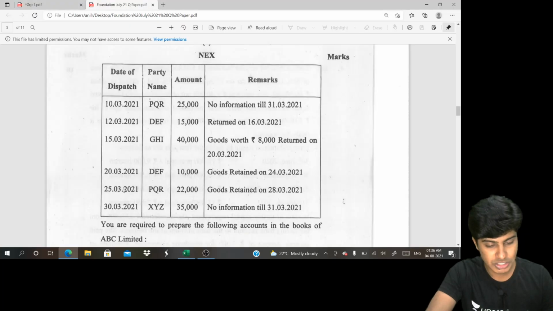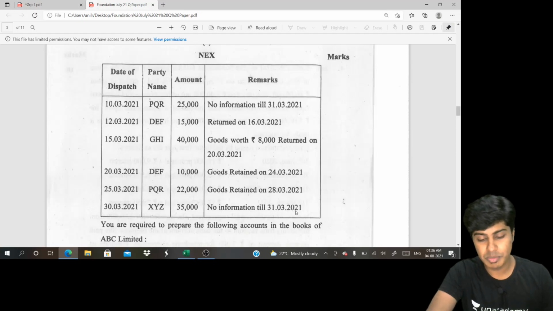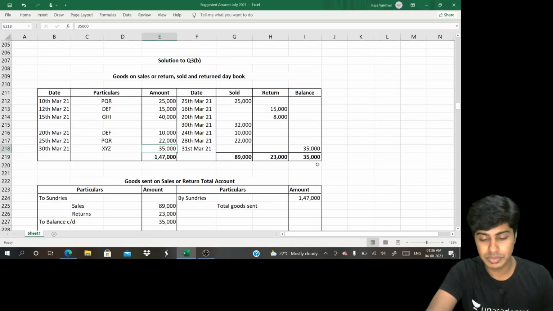Then we have XYZ, 30th of March, 35,000 rupees. No information available till 31st of March 2021. Sent on 30th, there is still a lot of time, so it will not be considered as sale. It will be written in the balance column, 35,000.